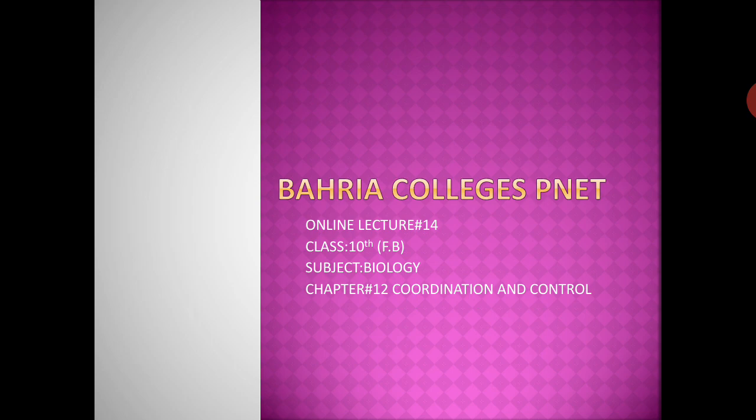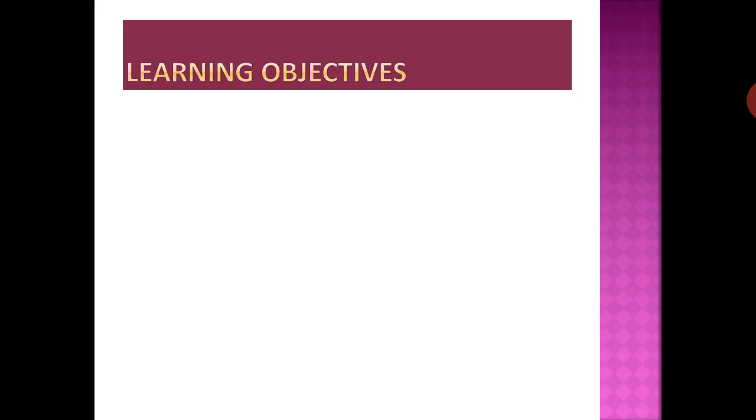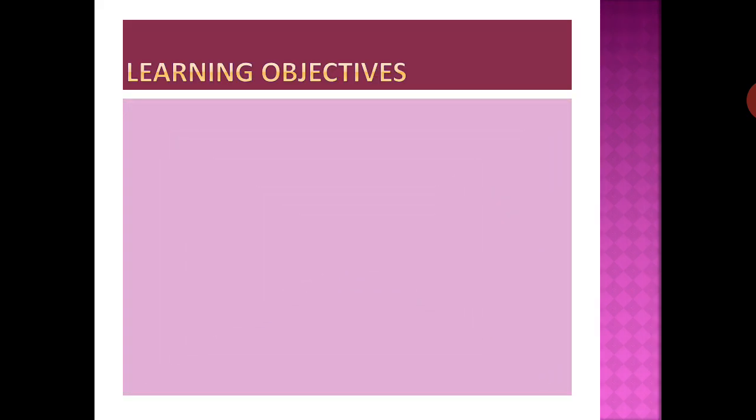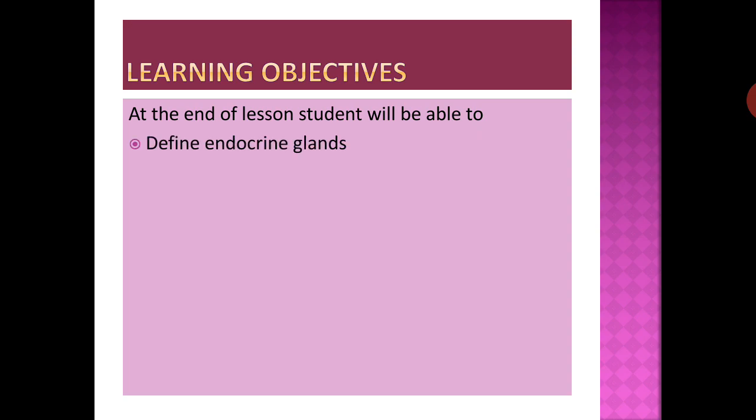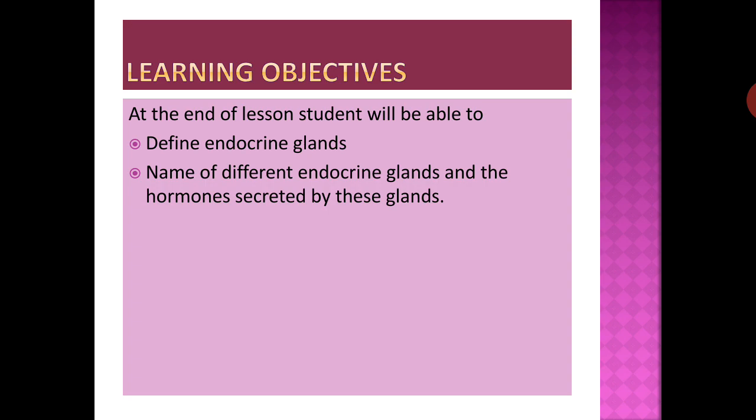Coordination and control, topic: endocrine system. Learning objectives. At the end of the lesson, students will be able to define endocrine glands, name the different endocrine glands and the hormones secreted by these glands, and describe the functions performed by these hormones.